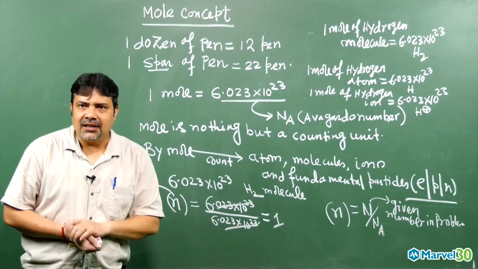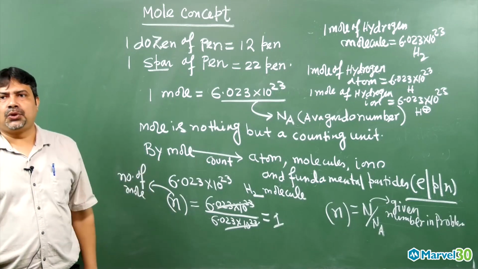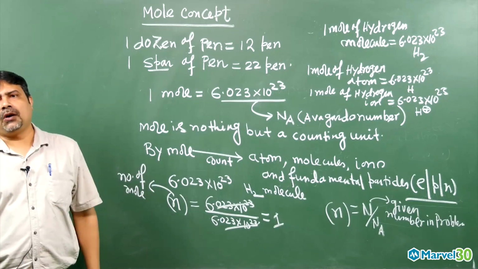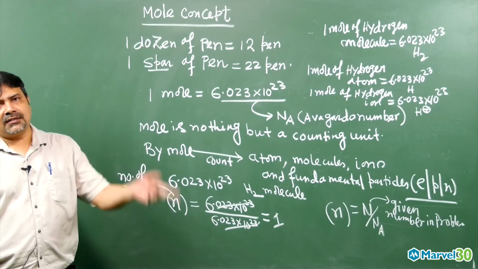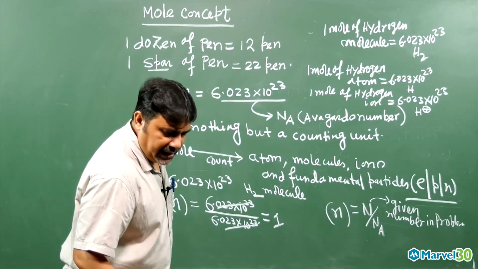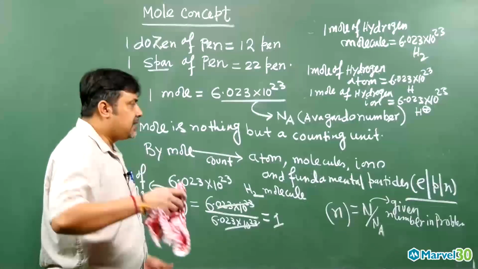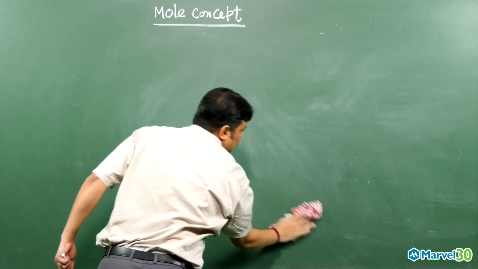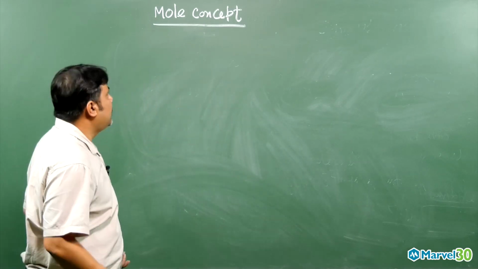Now look at this concept. In 2013, one problem came in AIPMT. Let us look at what they asked.